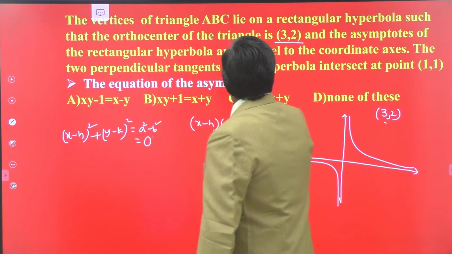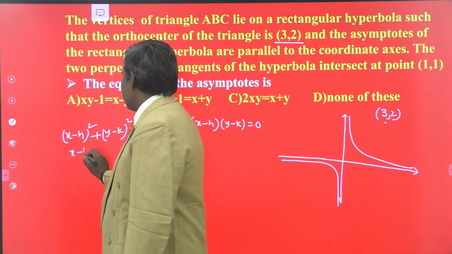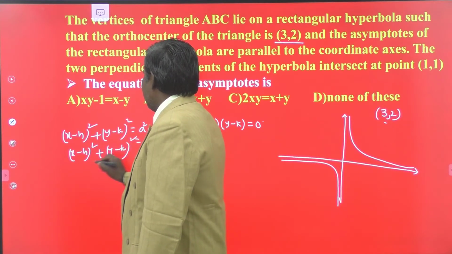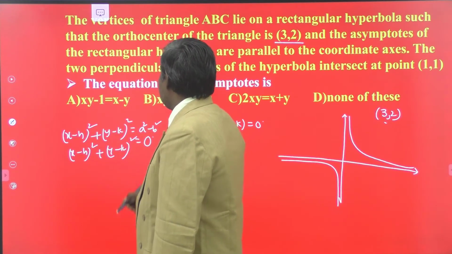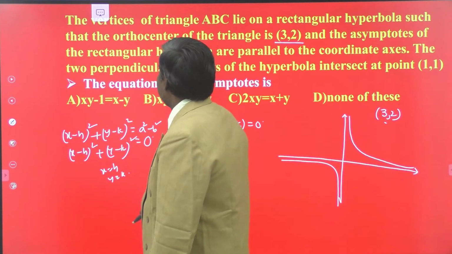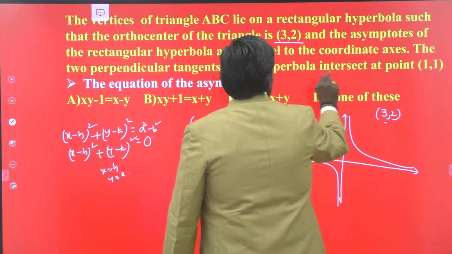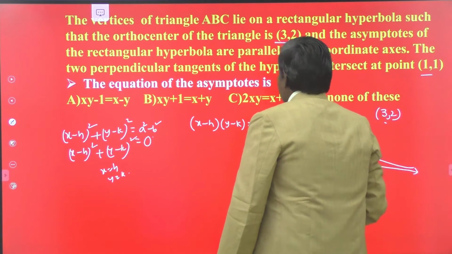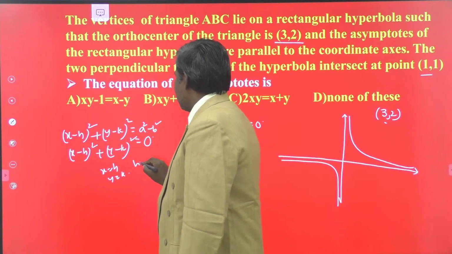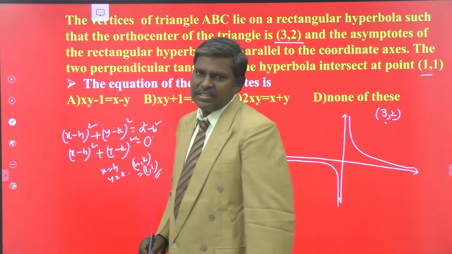That means what is the center of the hyperbola? This equation is satisfied by only the point (h, k). So (x minus h) squared plus (y minus k) squared equals 0 only when x equals h and y equals k. What is given to you? The two perpendicular tangents of the hyperbola intersect at the point (1, 1), which means indirectly they have given you (h, k). So (h, k) equals (1, 1).